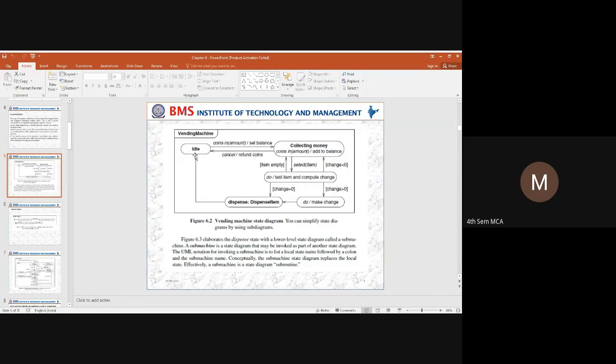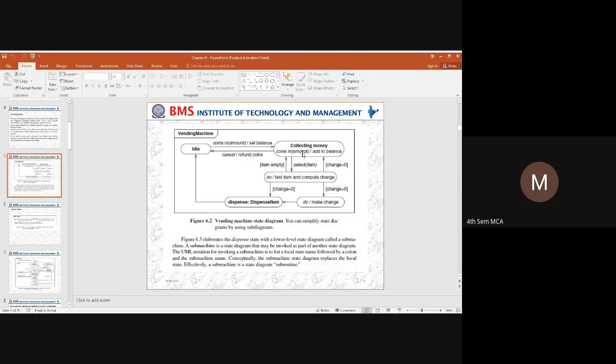Initially the system will be in an idle state. Once the system is idle, the user inserts a coin in terms of an amount and sets a balance. After inserting a coin, the money is collected and the system goes to the collecting money state. In this state you can see the event: it will identify how much amount the person has inserted, so what is the balance.